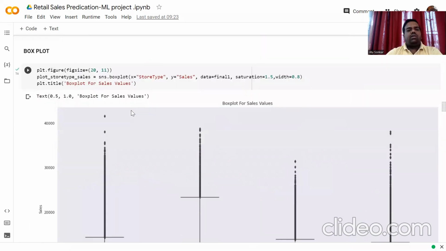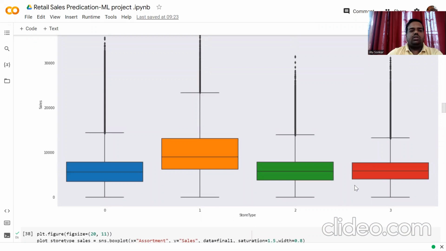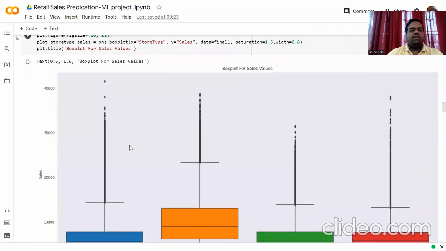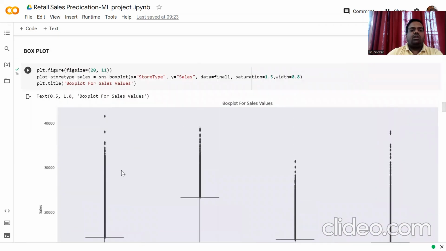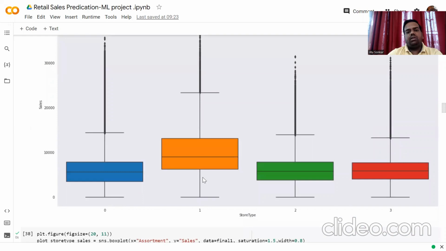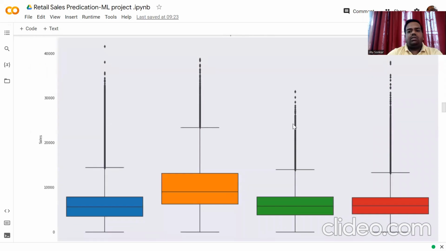We move further with the box plot. Here the box plot is for store type. There are different store types: 0, 1, 2, 3. Here there is no interquartile range visible, and there are outliers. If you compare values above 3500, there are more outliers. Similarly, in type 1, we also see that there are fewer outliers as compared to type 0. As the sales increase, the outliers also decrease.